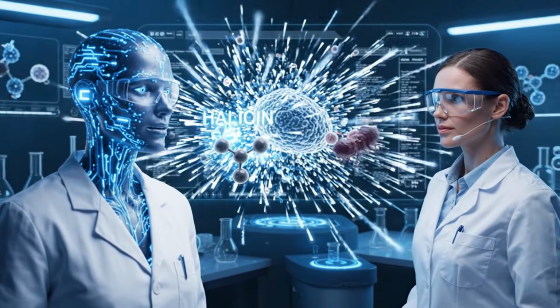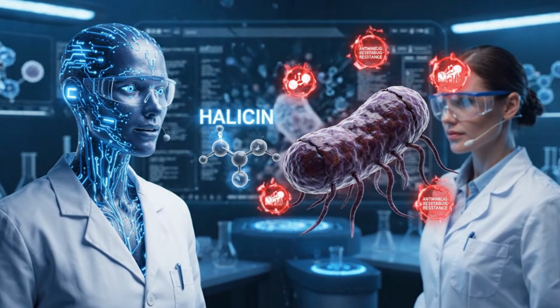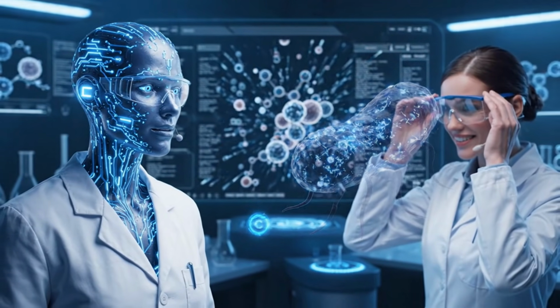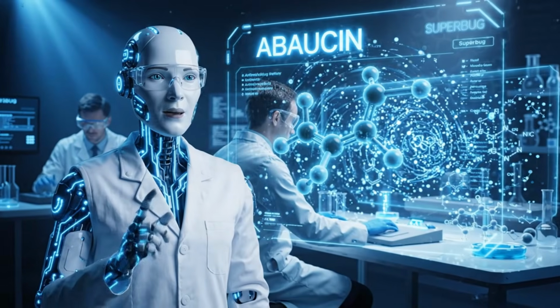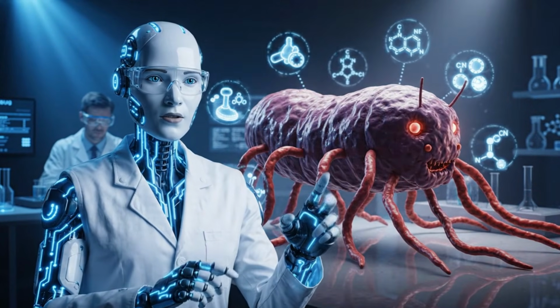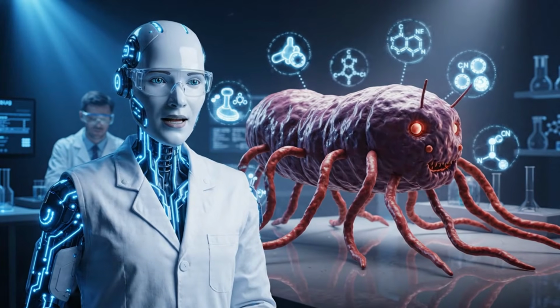One famous example is halicin, identified through a machine learning approach and shown to have broad antibacterial activity. Another example is abaucin, identified using machine learning for activity against the difficult pathogen Acinetobacter baumannii.